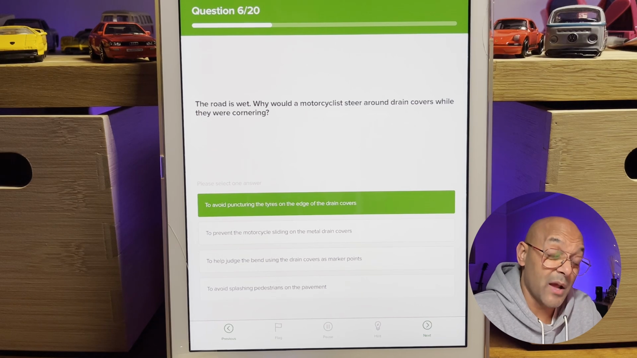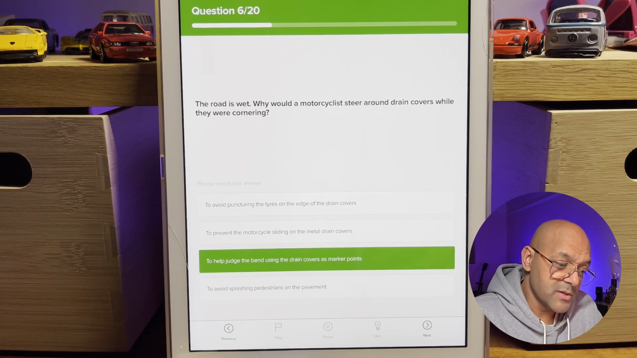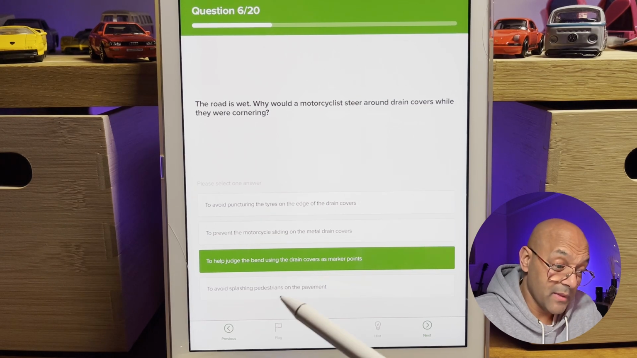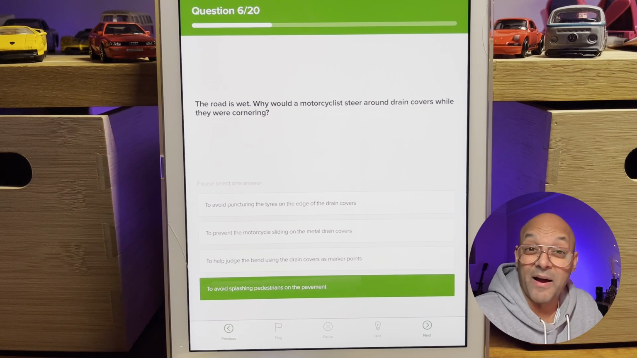The other one's to avoid puncturing the tires on the edge of the drain covers. I mean, that could potentially happen, but they shouldn't be sharp corners anyway. To help judge the bend, using the drain covers as marker points? Nah, not really. They won't really do that. Yeah. To avoid splashing pedestrians on the pavement? They're not really going to be caring about that either too much.